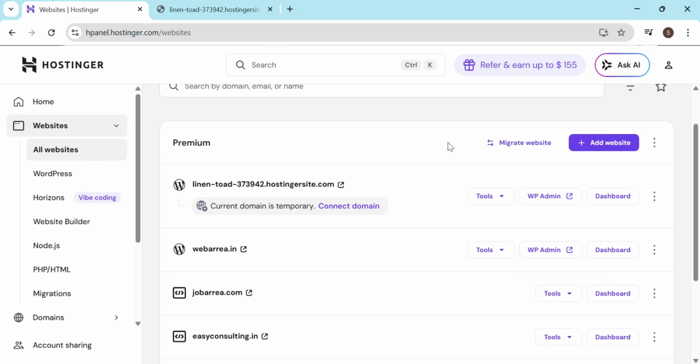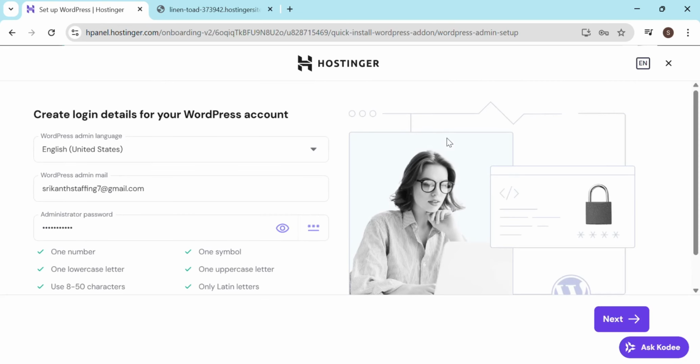WordPress, if I tell you, is a CMS tool, a content management tool. I can say it is a pre-built canvas. Without coding, you can just drag and drop a few sections and then you can build your website, for ease of use. So this will be very simple. That's why I'll be mostly going with WordPress.